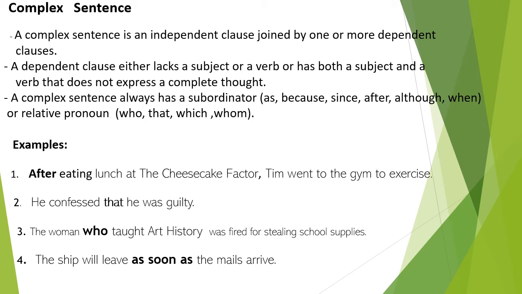The woman who taught art history to 10 was fired for stealing school supplies. In this sentence, who taught art history to 10 is the dependent clause, which needs the independent clause the woman was fired for stealing school supplies to complete its sense.